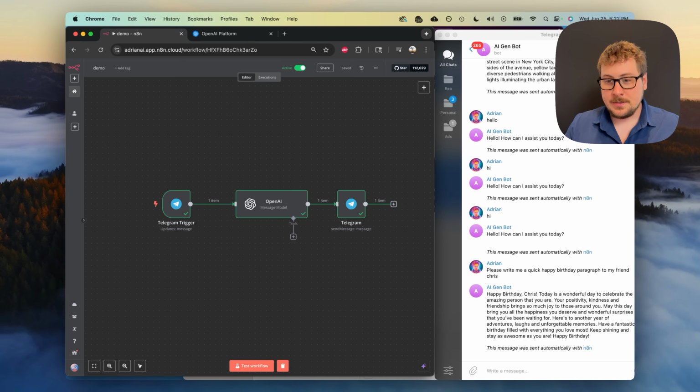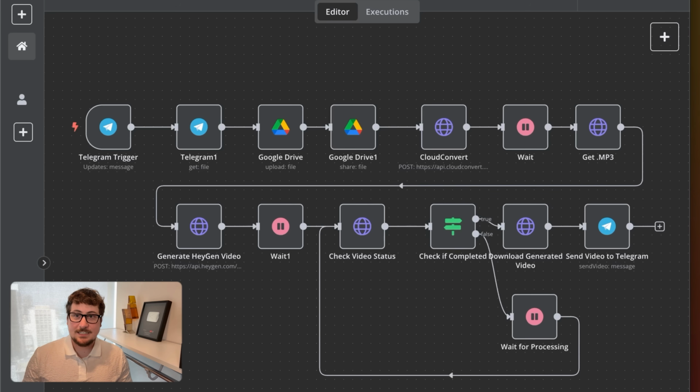And I'll show you another cool workflow that I made that works off of a similar model with Telegram and generates me avatars.